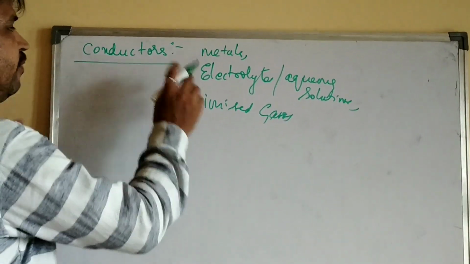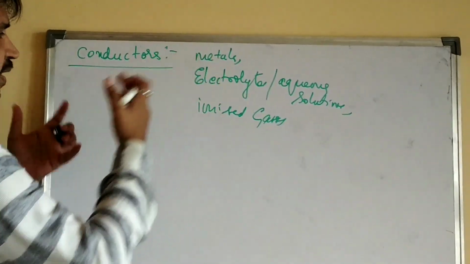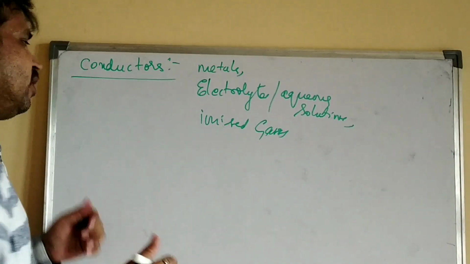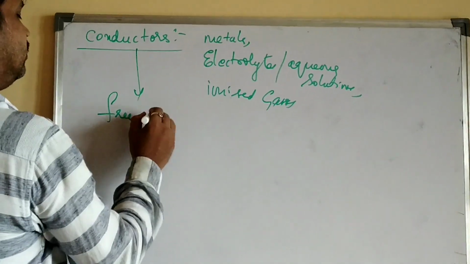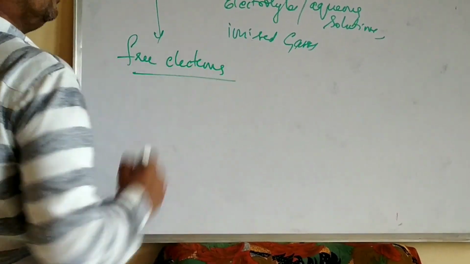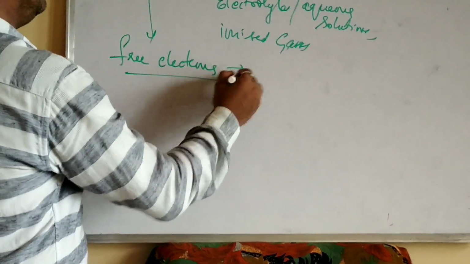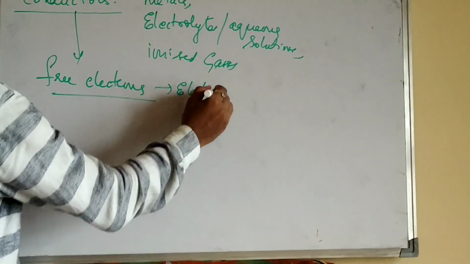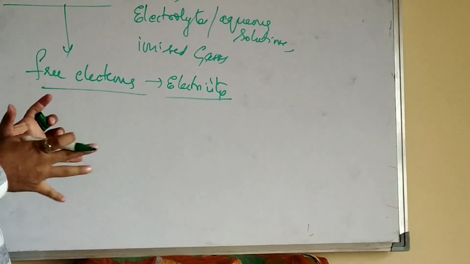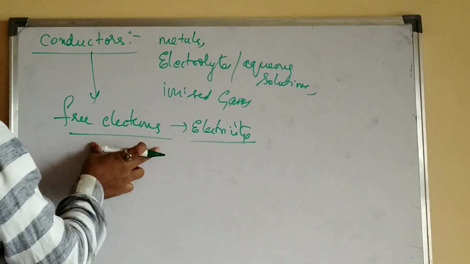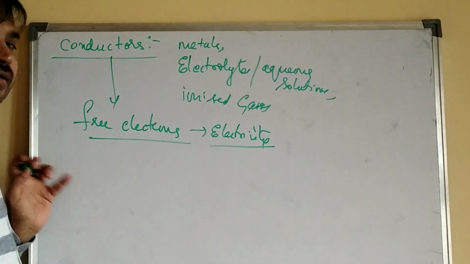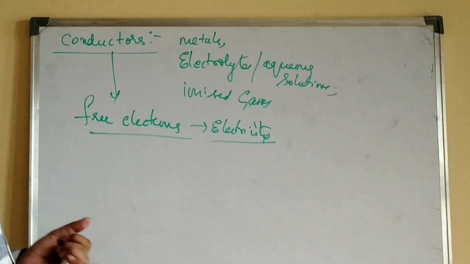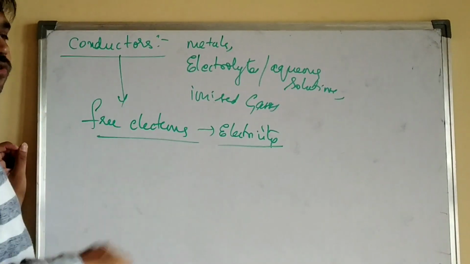Now, why do these conductors easily allow the charges to flow through them? Because they contain free electrons. And these free electrons are responsible for the conduction of electricity, for the charges to flow through them very easily. That's why, because of these free electrons only, the conductors are able to conduct electricity.